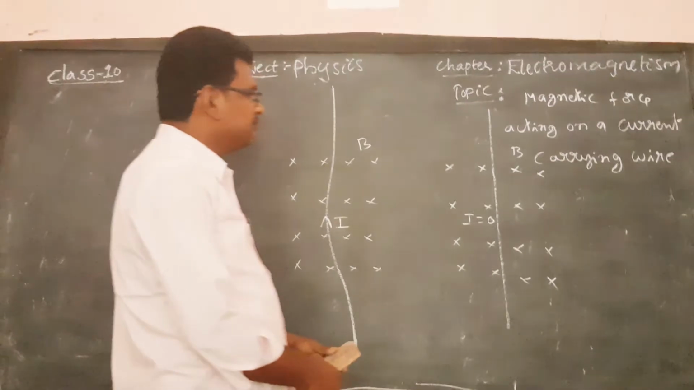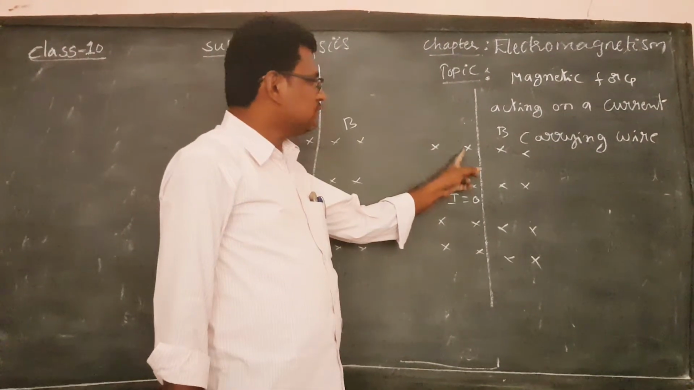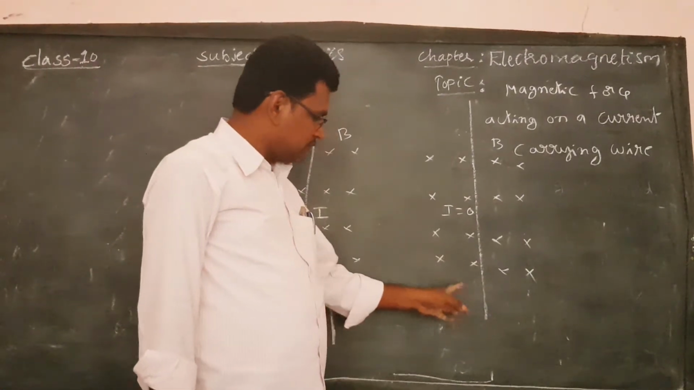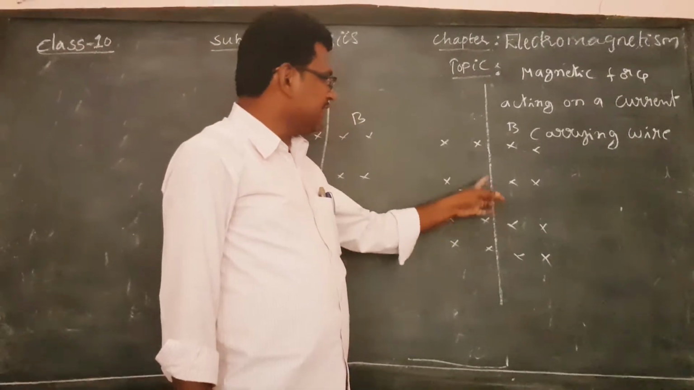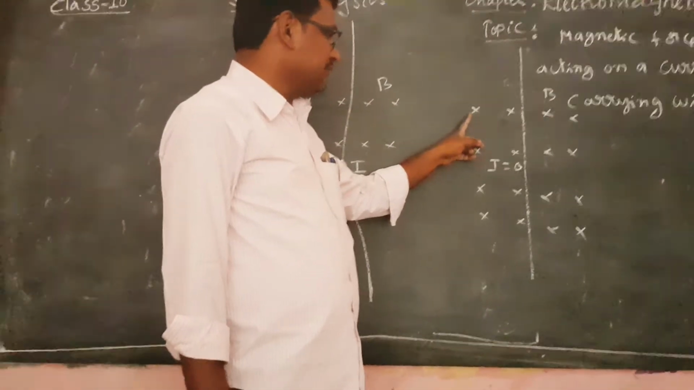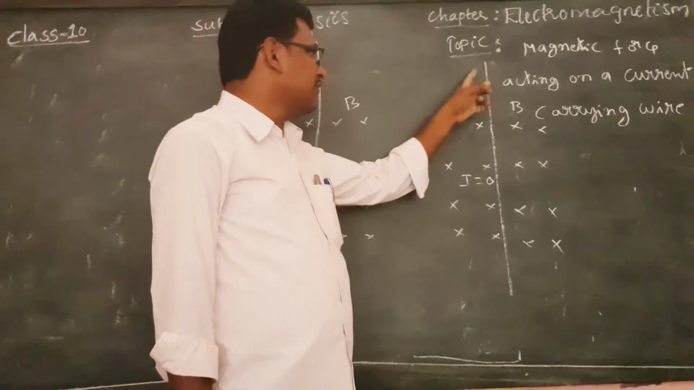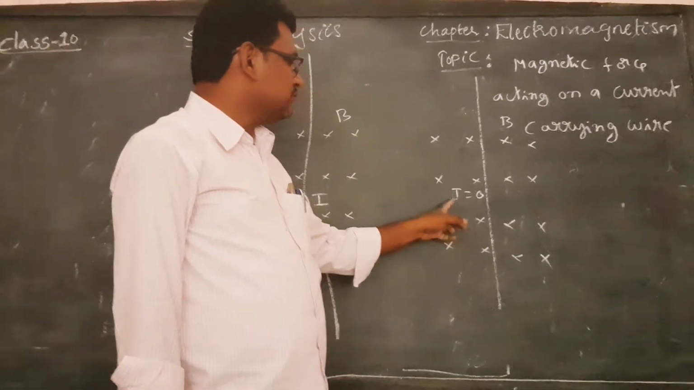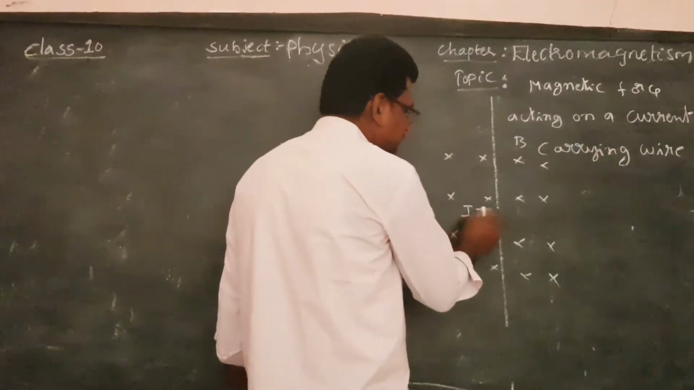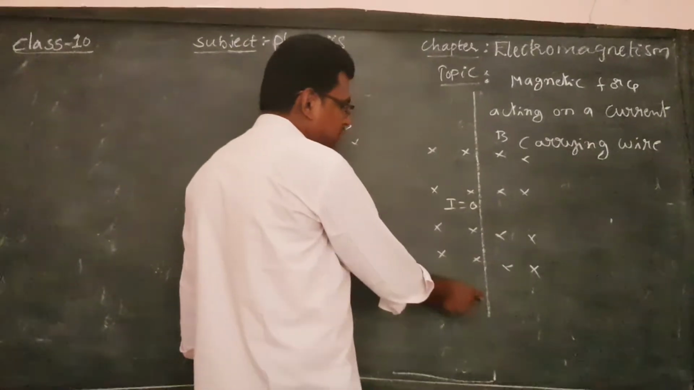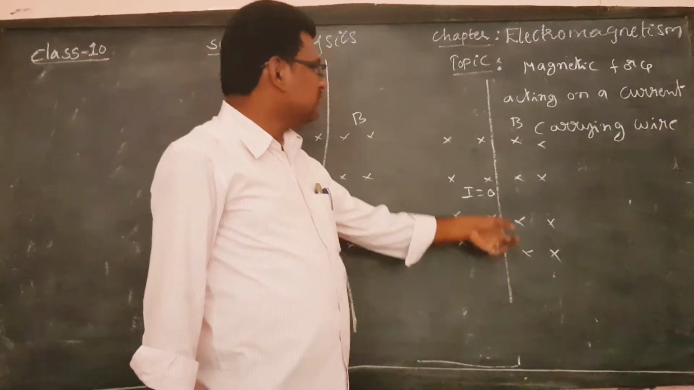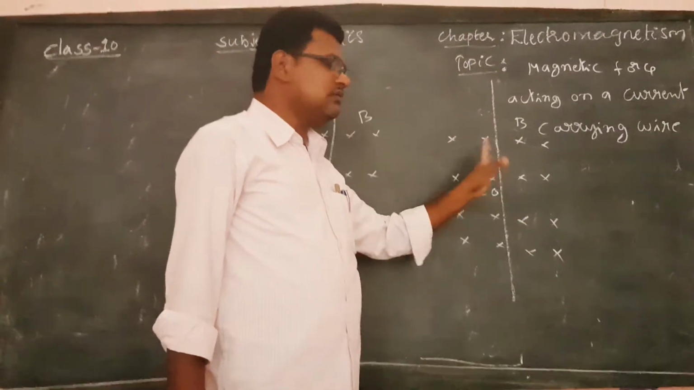Here there is a uniform magnetic field, and this is a current carrying wire. The uniform magnetic field is into the plane. Here the current I is equal to 0, which means no current is flowing through this wire, so it is straight in the magnetic field.